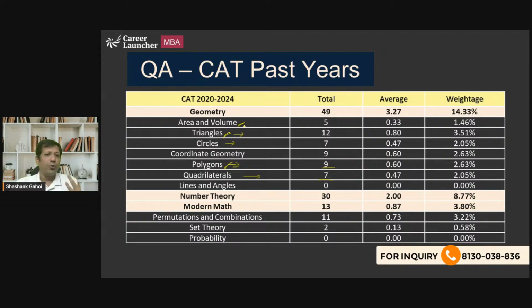Area and volume, if you know all the formulas, you can easily do it. Not that difficult. Number theory, overall 30 questions have been asked, not a lot. So if you study number theory a little bit, थोड़ा इधर थोड़ा उधर, थोड़े थोड़े क्वेश्चन नंबर थ्योरी के उठा लिए, so if you are going to study number theory थोड़ा बहुत, तो उसके भी कुछ क्वेश्चन हो जाएंगे, सारे तो नहीं होंगे. ठीक है. Again, probability has never been asked in CAT. Set theory has a total of 2 questions, P&C and probability 11. ठीक है. So this is the overall past year pattern of CAT.